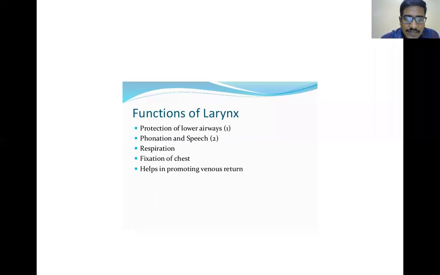Then what is fixation of the chest? If you want to lift a weight from the ground, what do we have to do? First, there will be inspiration of air, and there will be fixing of the larynx and the chest wall. Because of this fixation of the chest wall, we are able to lift heavy weights or bags from the ground. So fixation of the chest is an important function of the larynx. It also helps in promoting venous return.